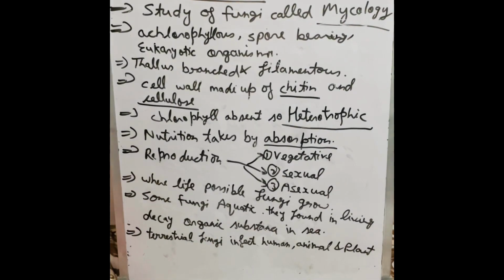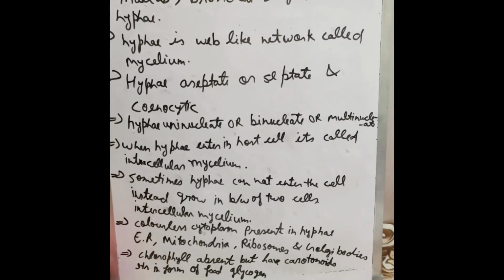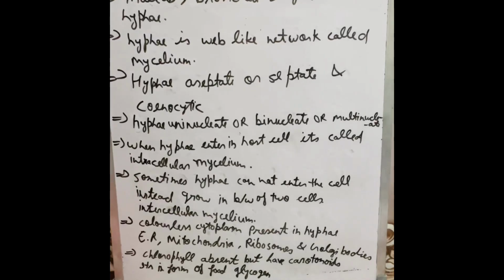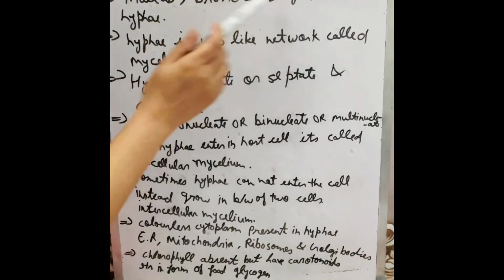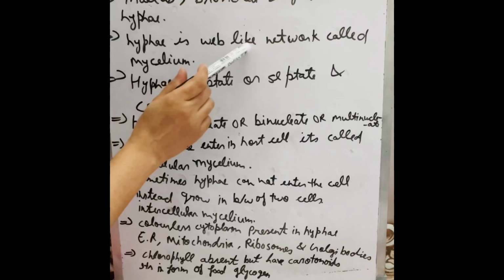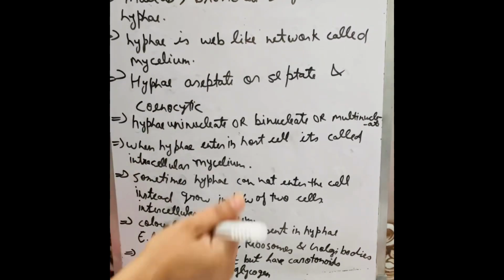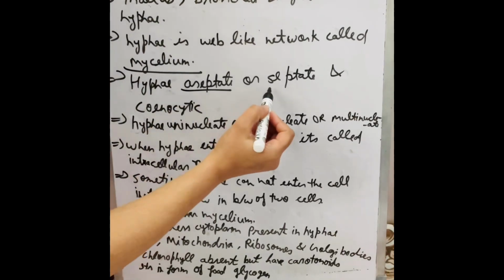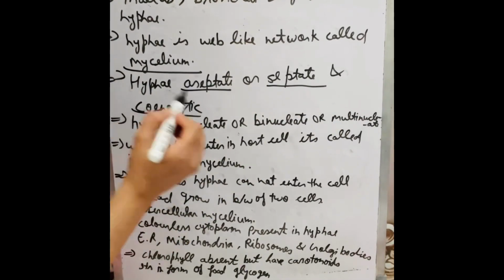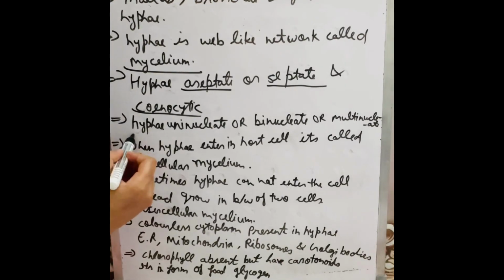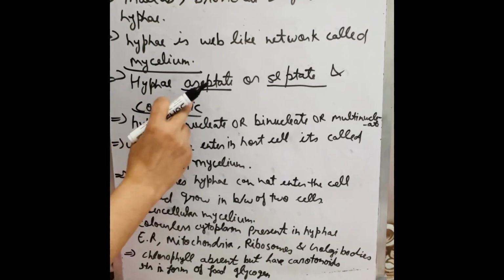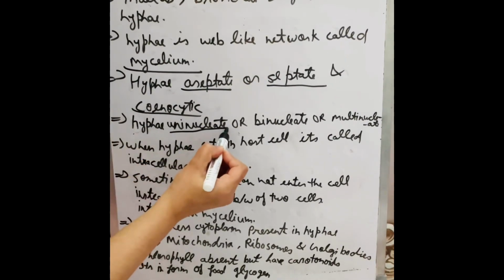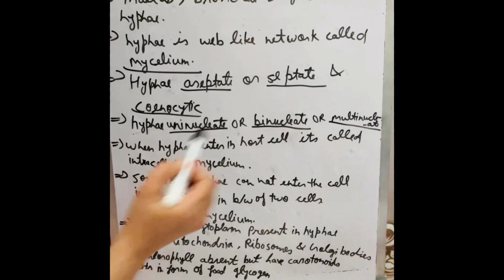Now let's discuss the structure of fungi. On the basis of structure, the thallus of fungi is branched and filamentous hyphae. Hyphae is a web-like structure which is called mycelium. Hyphae is a thread-like structure which may be aseptate, septate or coenocytic. And hyphae may be uninucleate, binucleate or multinucleate.